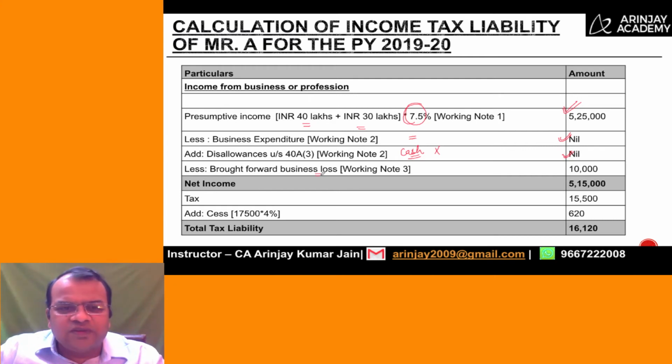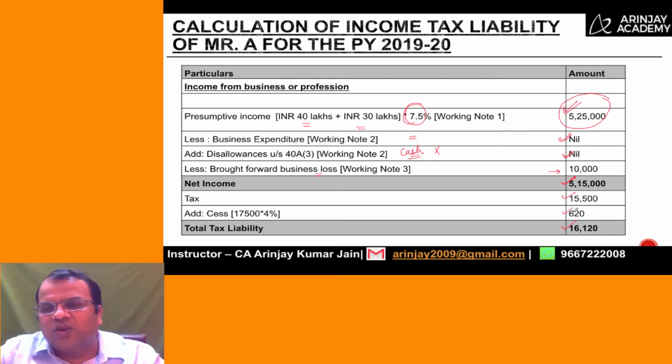The brought forward business losses will now be set off against this income which has been computed. The reason why I did not do the calculations in the previous step was that I cannot set off this 10,000 from 70 lakh. I have to first calculate the taxable income, and from that I need to set off the brought forward losses. This gives me an income of 5,15,000, against which there is a tax of 15,500 and a cess of 620, which results in a total tax liability of 16,120.